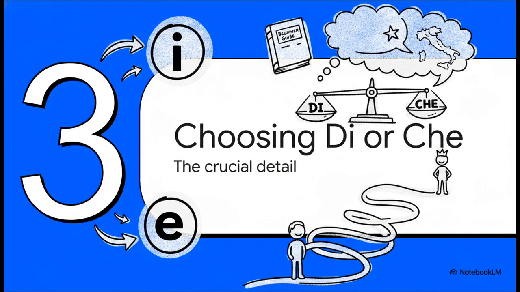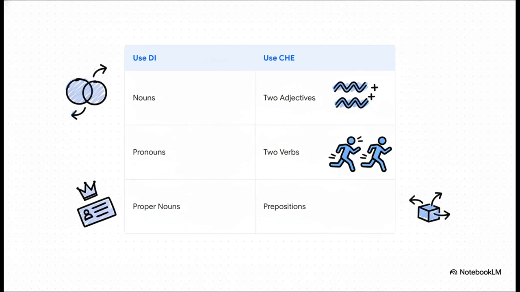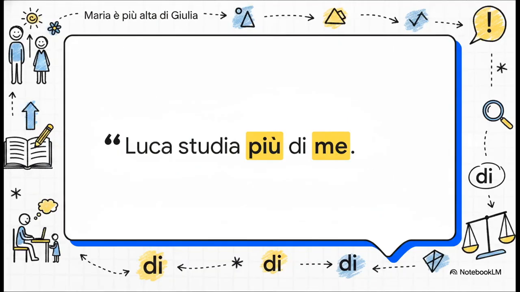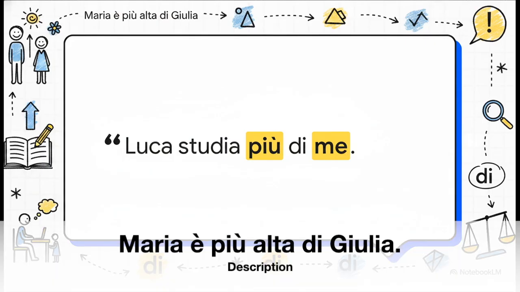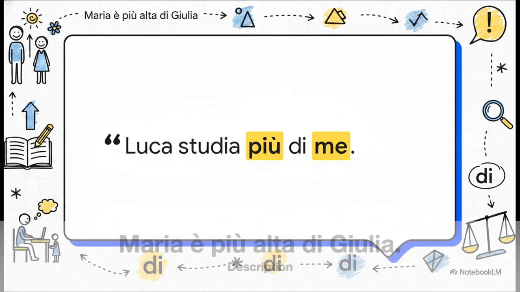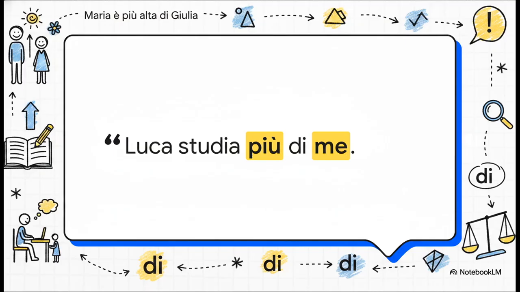All right, on to the big one. Section 3, choosing between di and che. You use di when you are comparing nouns and pronouns, and you use che when you are weighing two adjectives, two verbs, two complete ideas, or prepositional phrases against each other. That's the whole secret. Let's prove the rule. Maria è più alta di Giulia. Maria and Giulia are proper nouns, so boom, we use di. Or how about Luca studia più di me? Luca studies more than me. Me is a pronoun, so again, we use di. Anytime you are comparing people, places, or things directly to each other, di is your go-to, for sure.